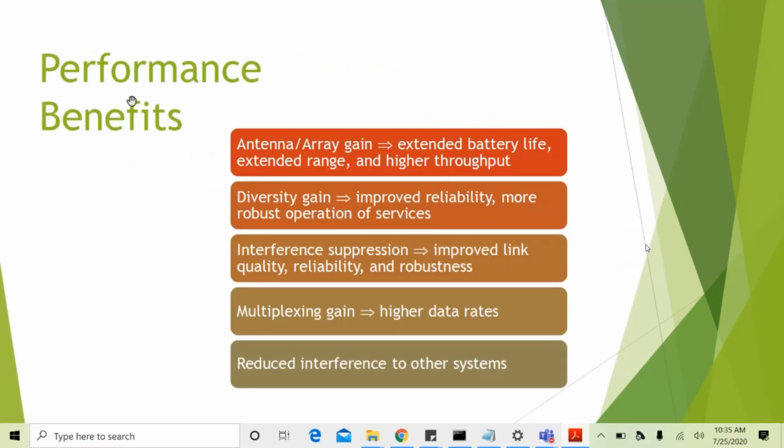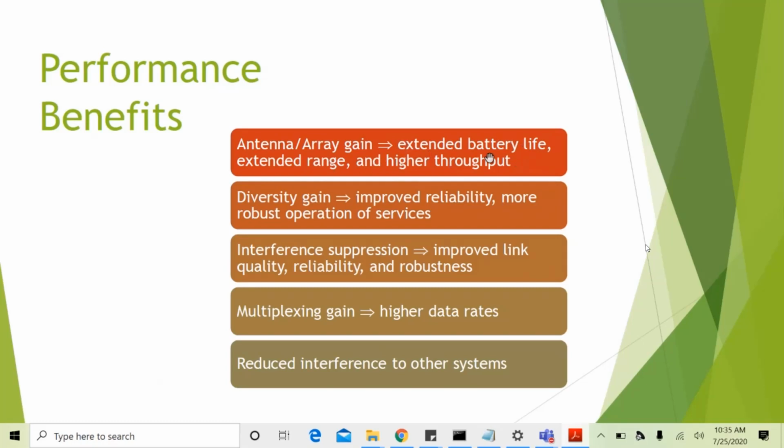Now, what are the performance benefits that we see through MIMO? First one is antenna or array gain. What is antenna or array gain? It is nothing but the improvement in the average SNR received. That is called the antenna or array gain. With this, extended battery life, extended range, and higher throughputs can be obtained.